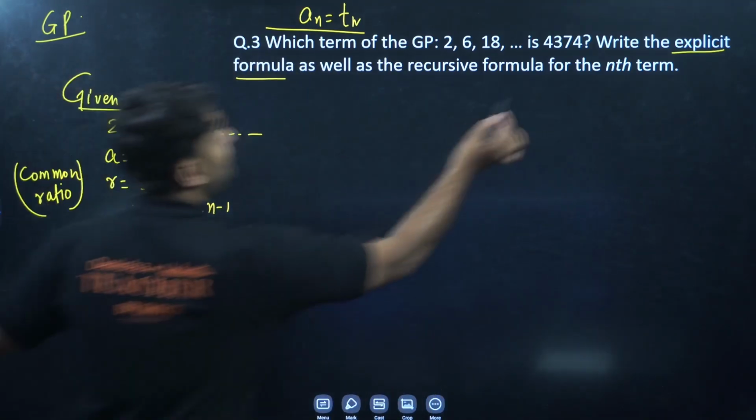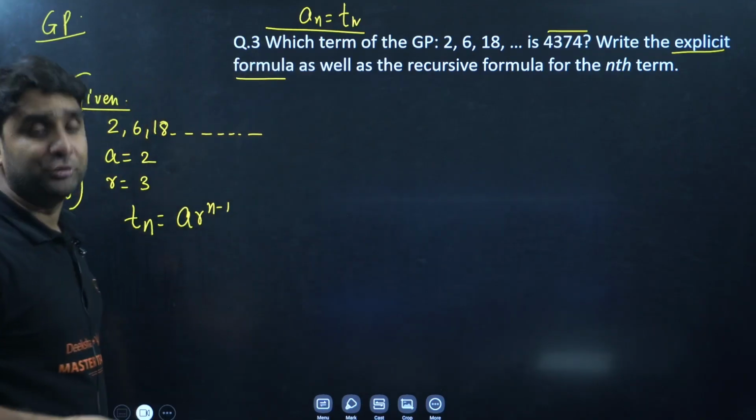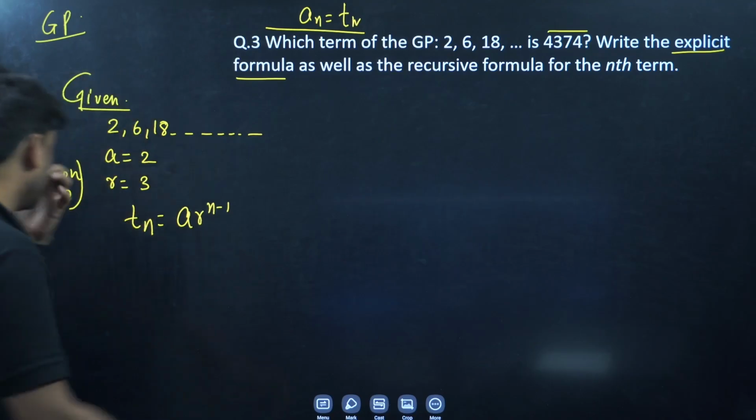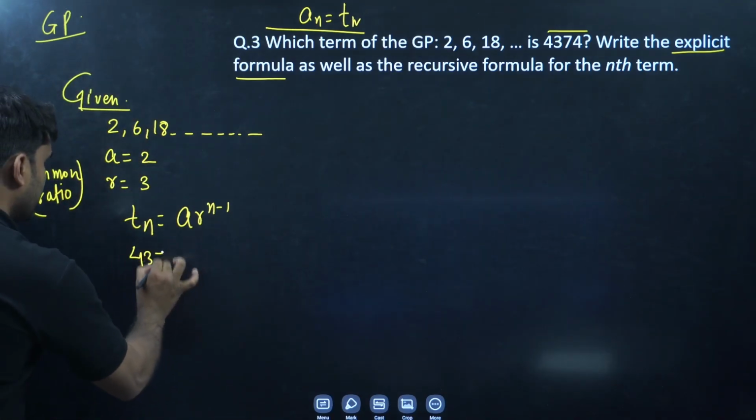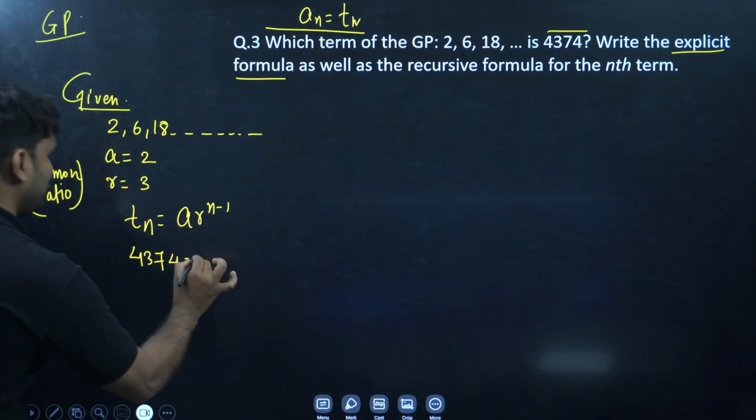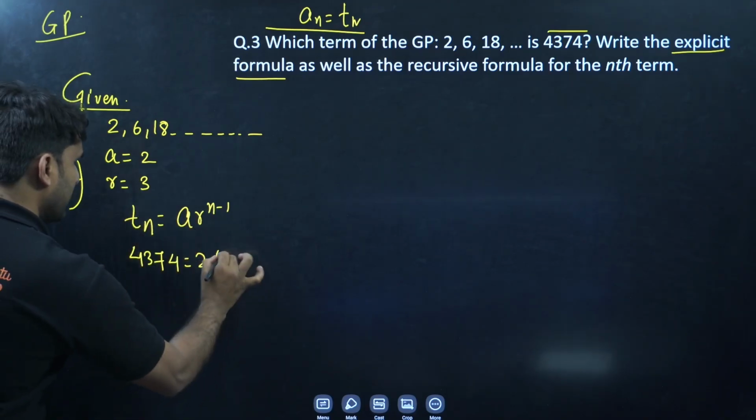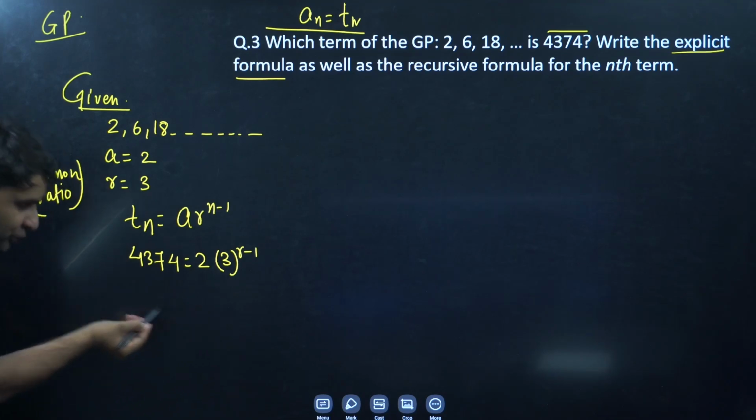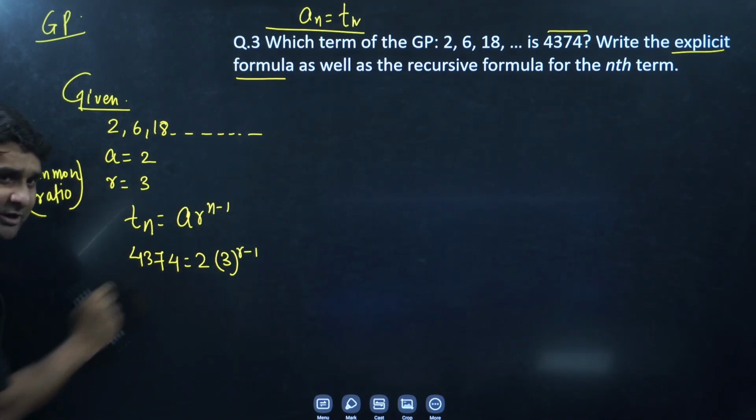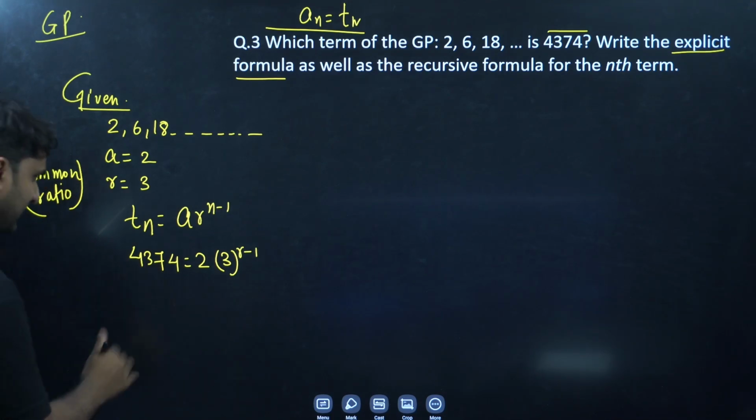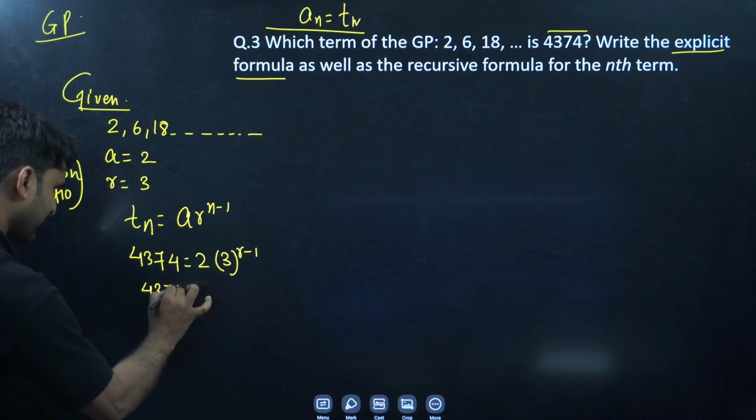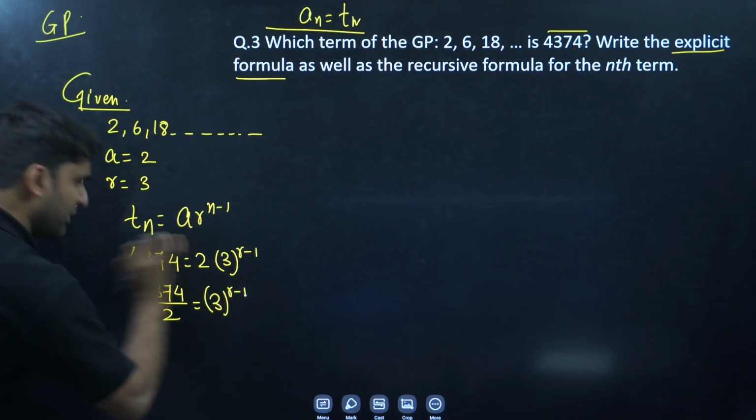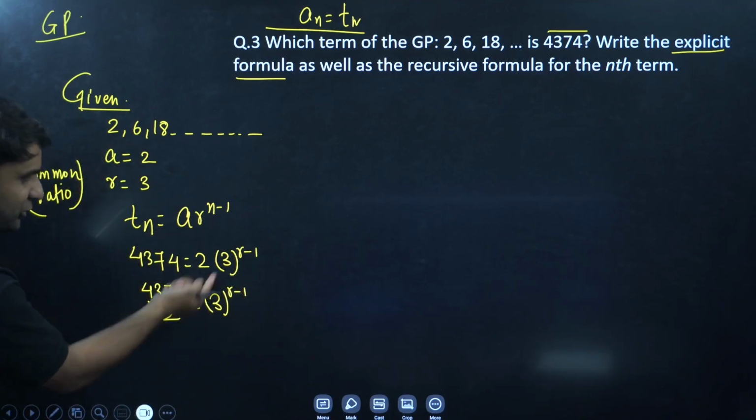Okay, so we have this number, 4374, but I don't know the position. So let's assume that number is at the nth position. So we can write 4374 equals A, which is 2, and R is 3, so 3 to power n minus 1. Clear everyone? 2 is in multiplication, so it will come to this side, so this number will be divided by 2. So let's write 4374 divided by 2 is equal to 3 to power n minus 1.